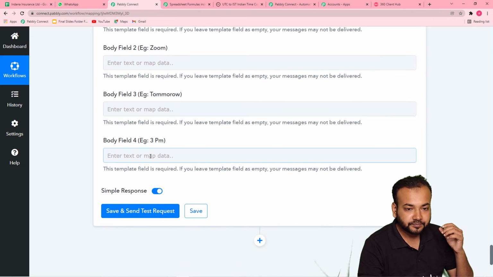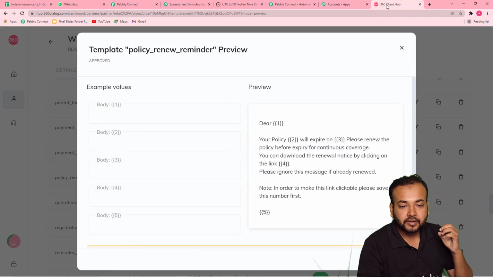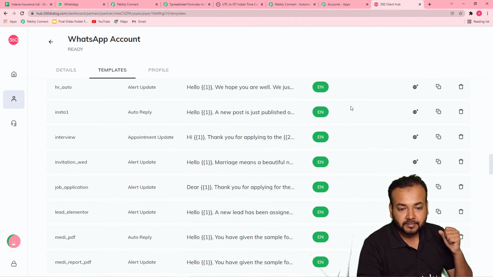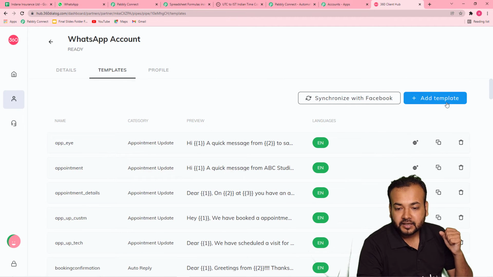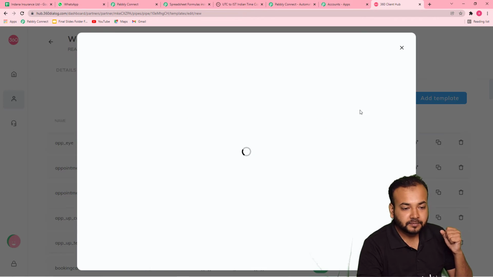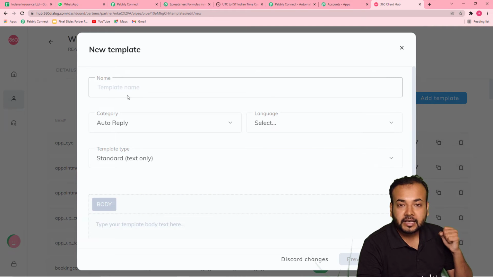Okay. So let me first tell you how you can create this message template. You can create this message template from here, by clicking on this add template button. You can give the name to your template.